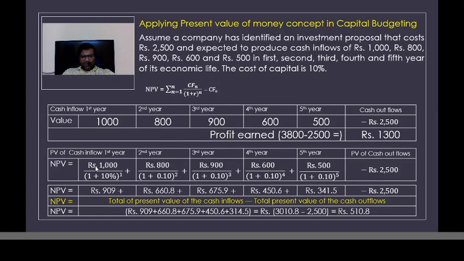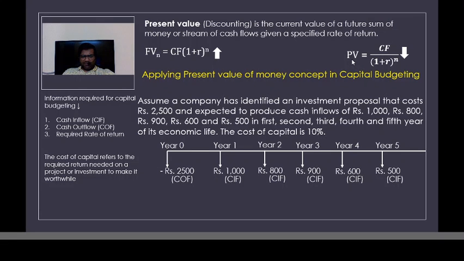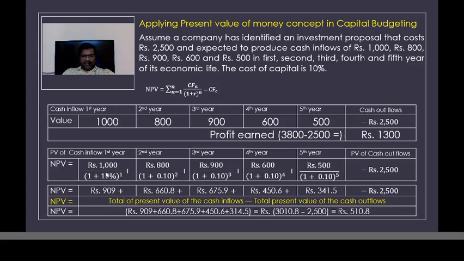In this method, we have used this equation, which is present value equal to cash flow divided by discounting factor, right? So we have taken the cash flow on a yearly basis, and then this has been divided by the discounting factor that reduces the value of money.